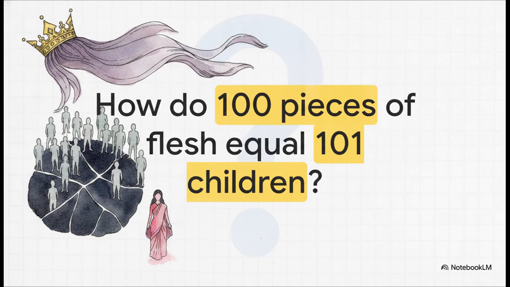So, at the very core of the riddle we're exploring today is a legendary continuity discrepancy involving Queen Gandhari. According to the text, a single lifeless ball of flesh was produced, and it was subsequently divided into exactly 100 parts. Yet somehow, from those 100 divided parts, the queen eventually produced 100 sons and one daughter. I mean, how does 100 equal 101? It's a literal plot hole being called out in the text itself. It really proves that ancient audiences were just as invested in story continuity as modern cinematic universe fans are today.